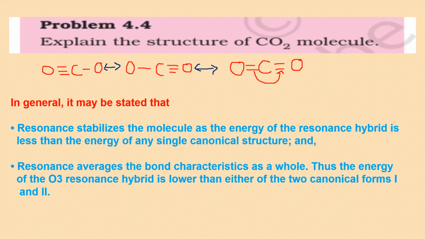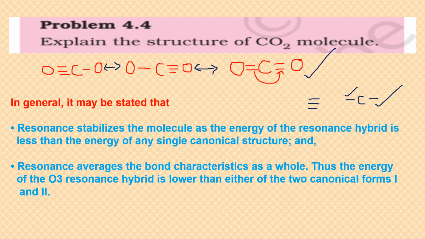So resonance, what happens, it stabilizes the molecule as the energy of resonance hybrid is lower. What is a hybrid? In the hybrid, we just write that the three structures, or whatever two structures, they are equivalent to a structure in which I can show that there is single bond on both the sides obviously, but triple bond can be here also, triple bond can be this side also, or it may be, when you calculate, it will be the double bond on both the sides.